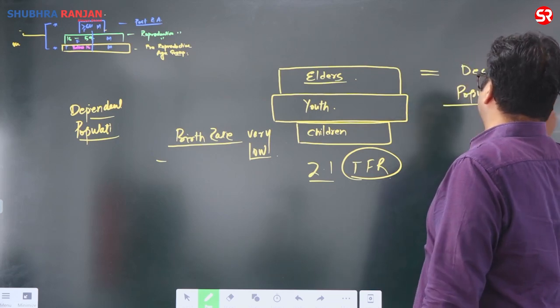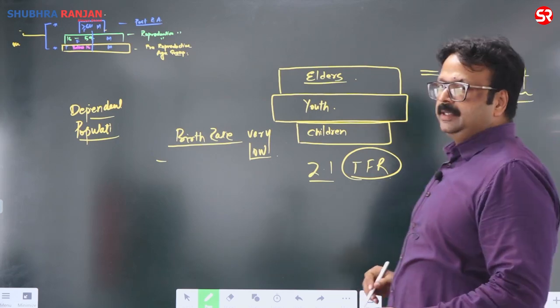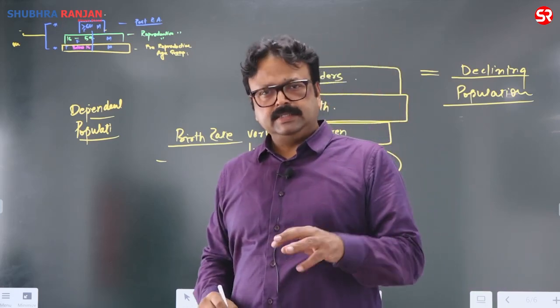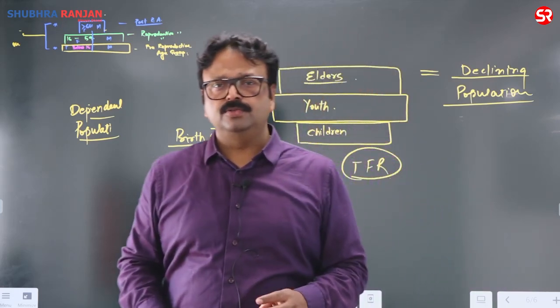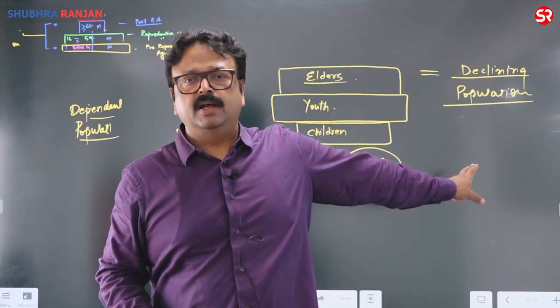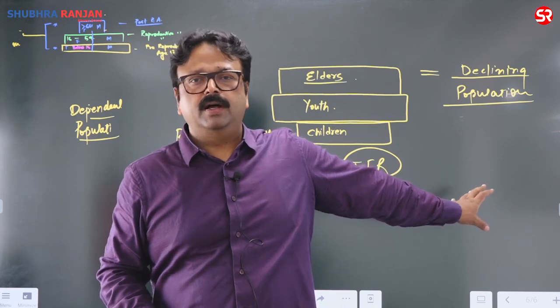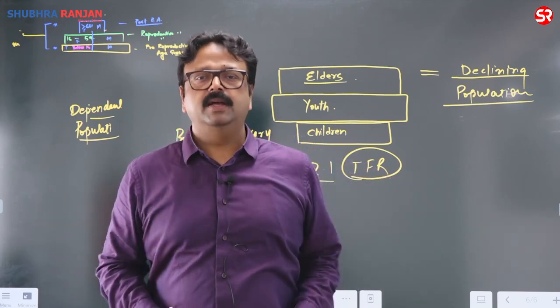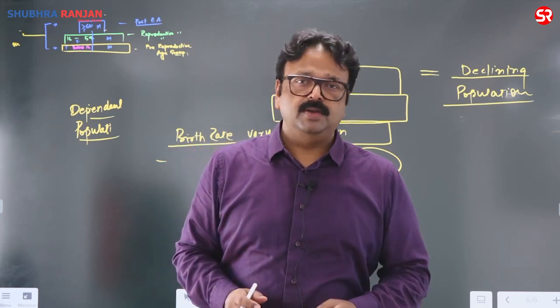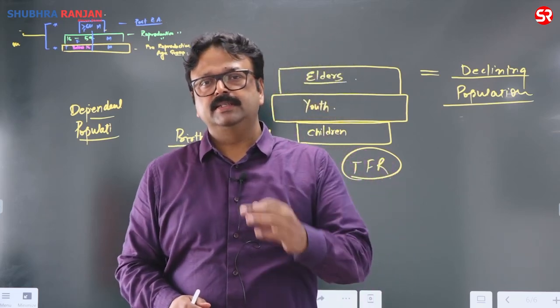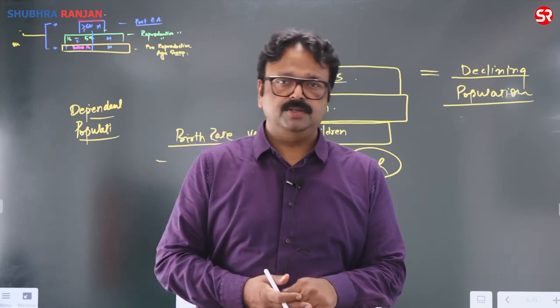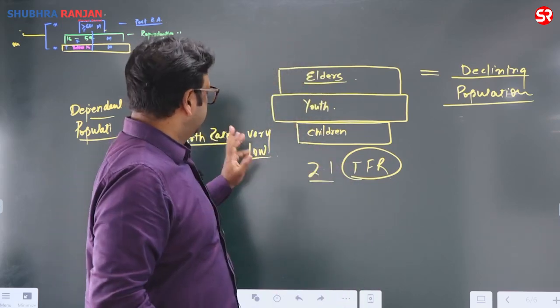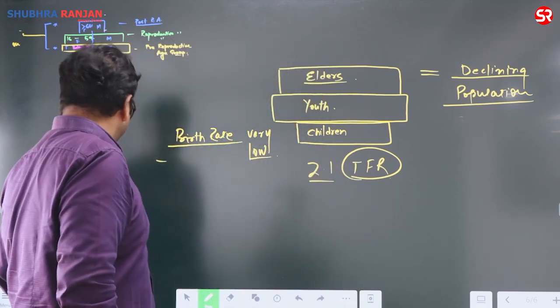Most of the countries of Western Europe and some countries of Eastern Europe are reaching this stage, and that is alarming, because the productive population is going to decline, and the reproductive rate is going to be reduced below the birth rate. So this is what is called demographic winter.